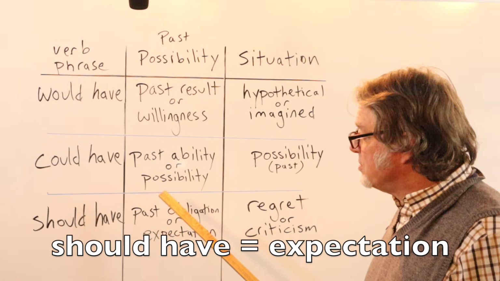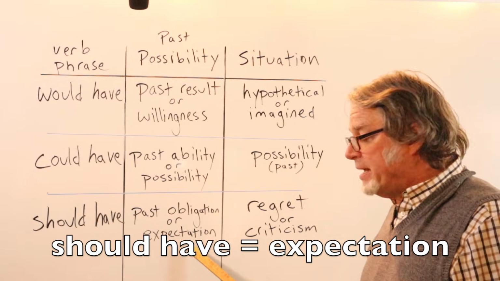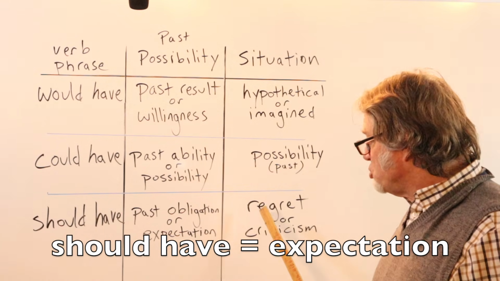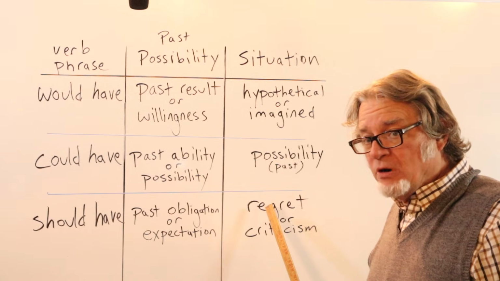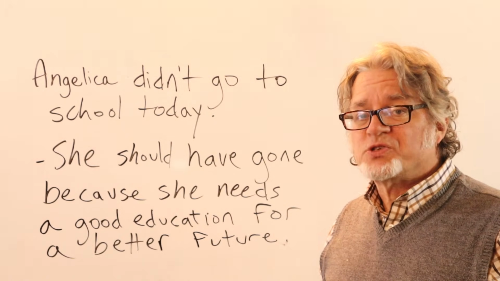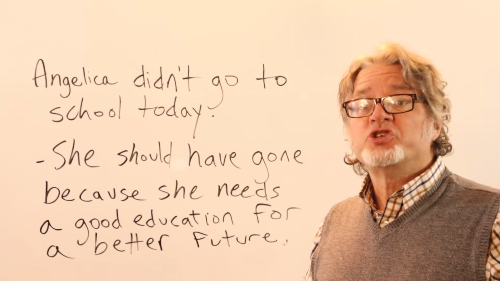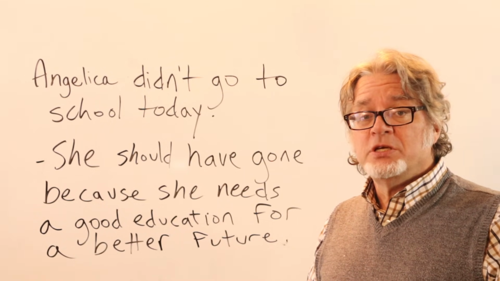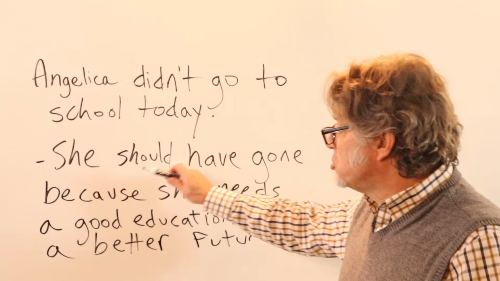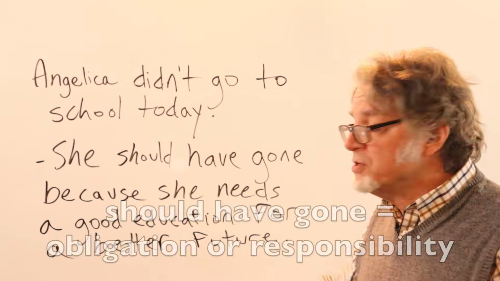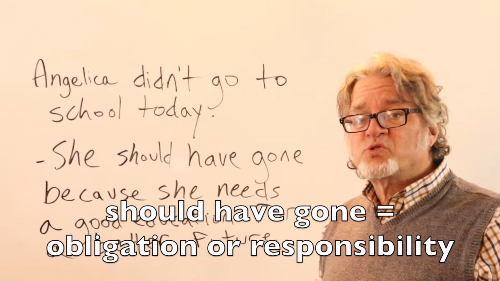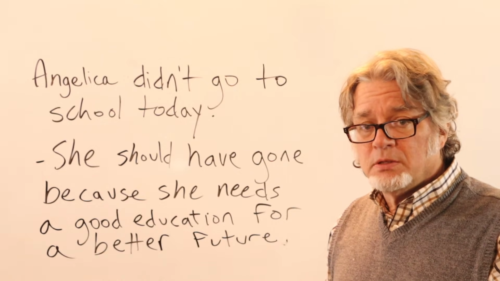Should have expresses some type of past obligation or expectation. And we use should have for regret or criticism. Angelica didn't go to school today. She should have gone because she needs a good education for a better future. Should have gone. This is used for an obligation or some sort of personal responsibility.